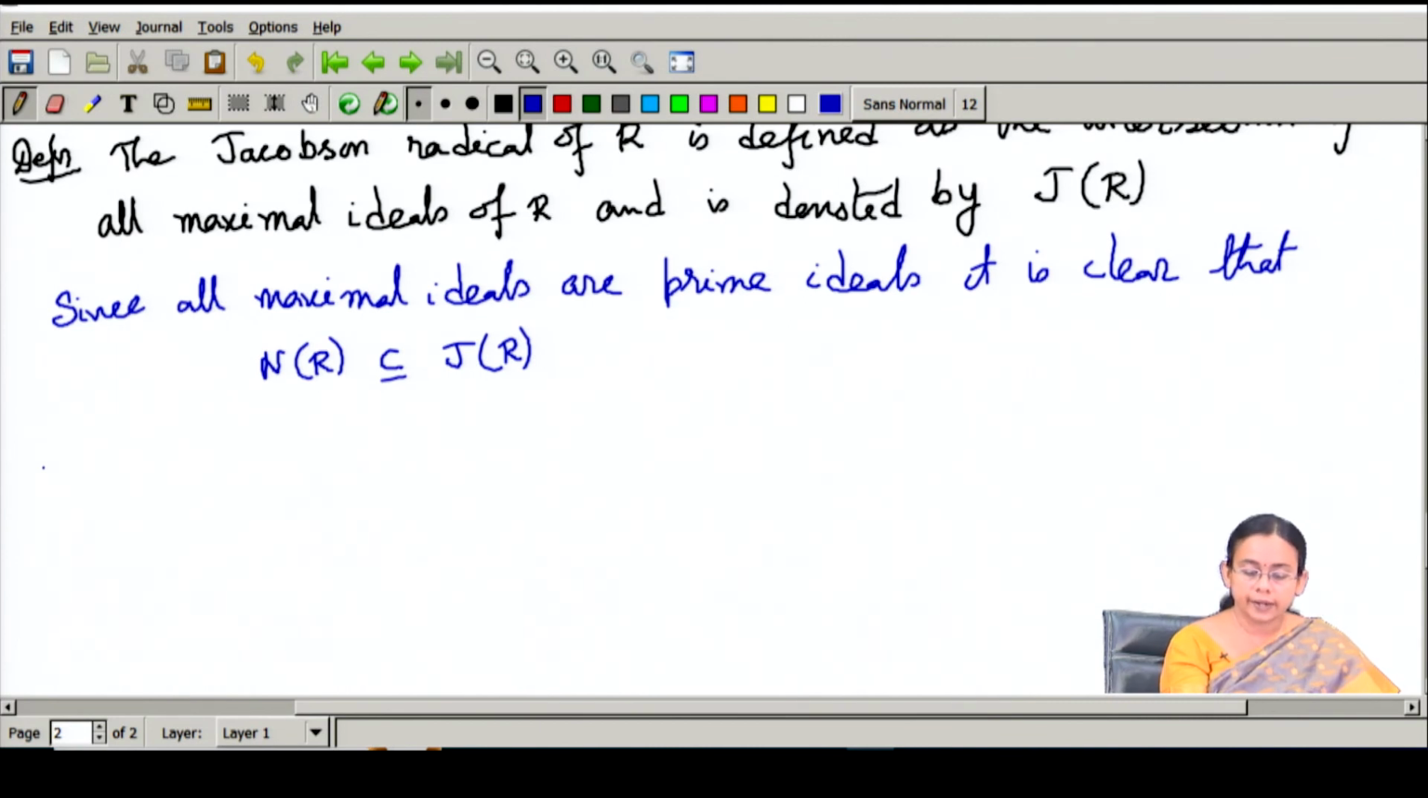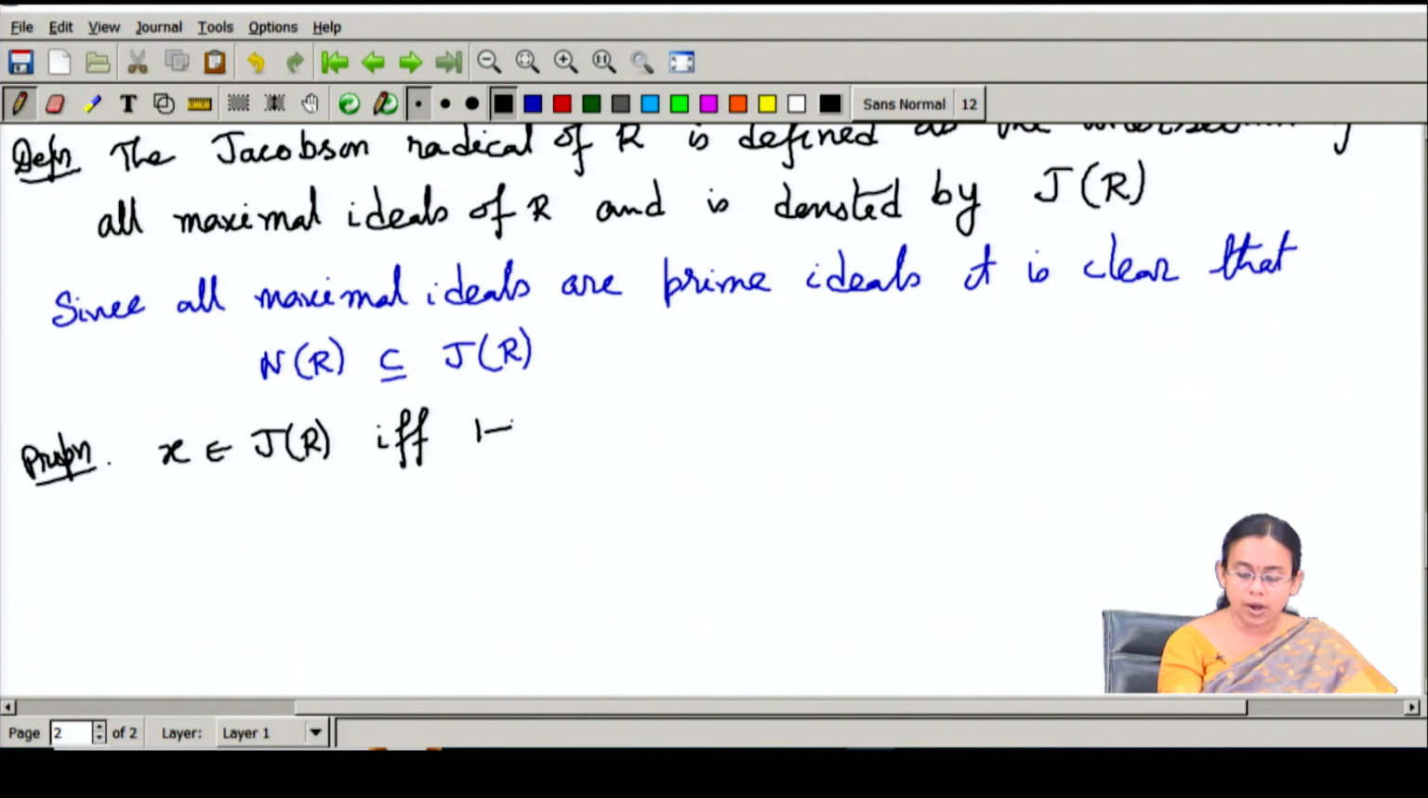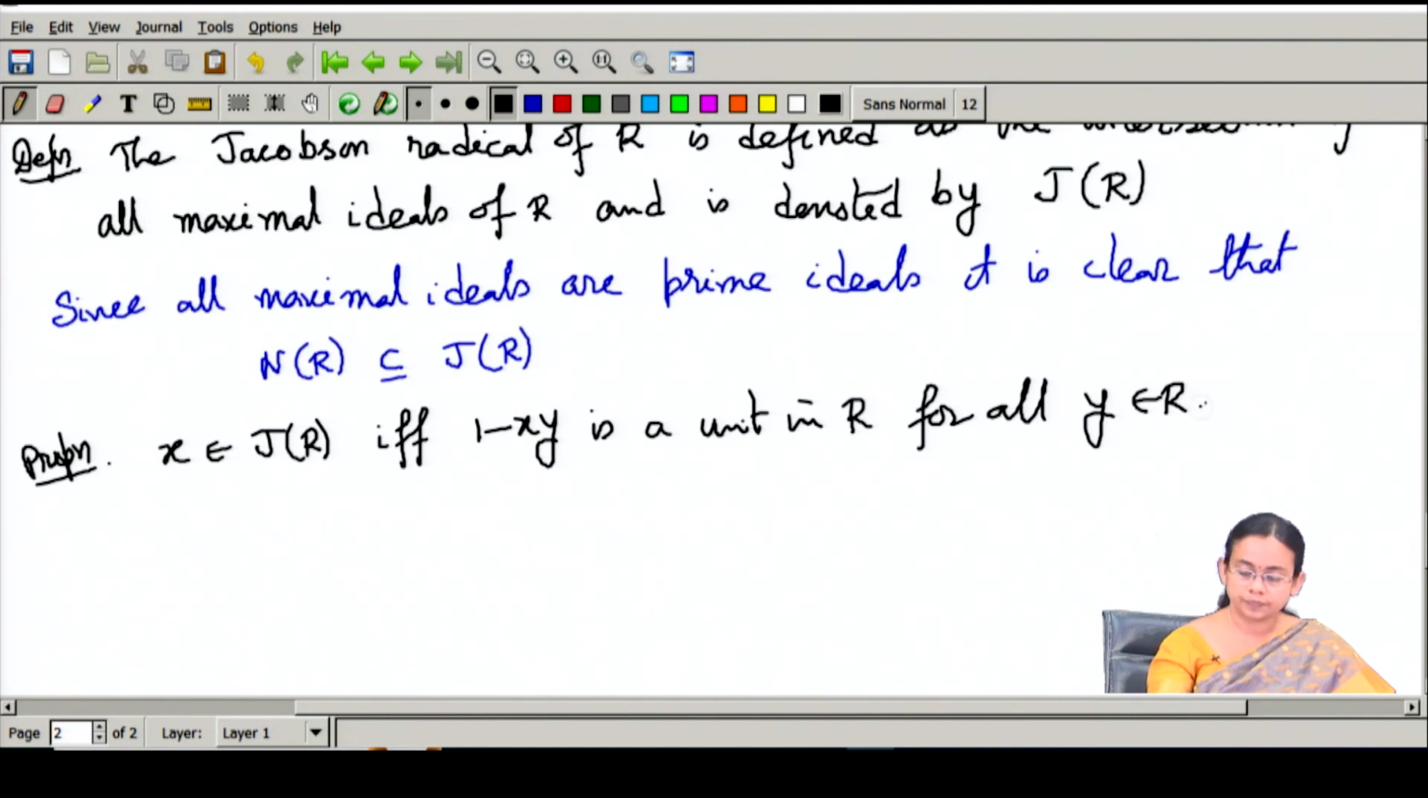Then we will give one characterization of the Jacobson radical. So, the following proposition says that an element x is in the Jacobson radical if and only if 1 minus xy is a unit in R for all y in R. So, this characterizes when an element will be in the Jacobson radical. Let us try to prove this first.